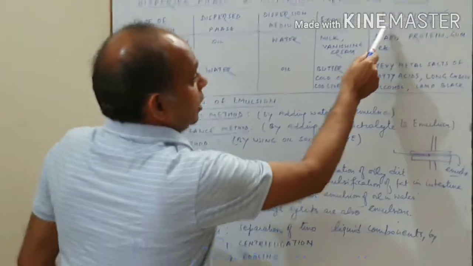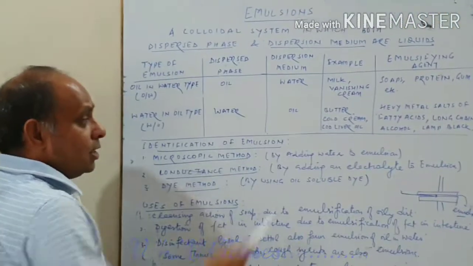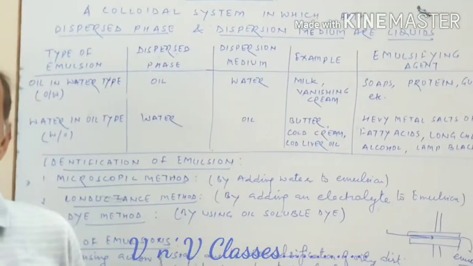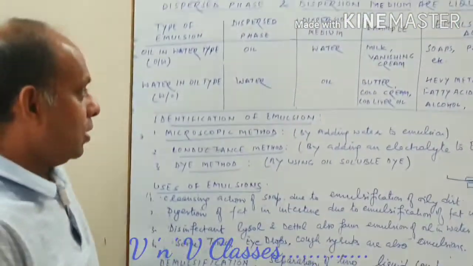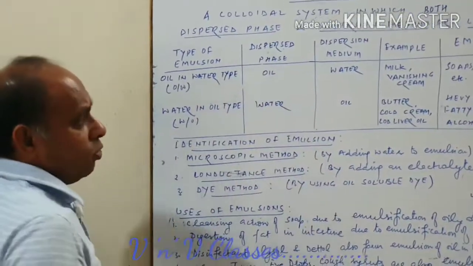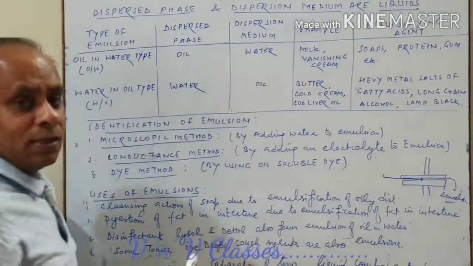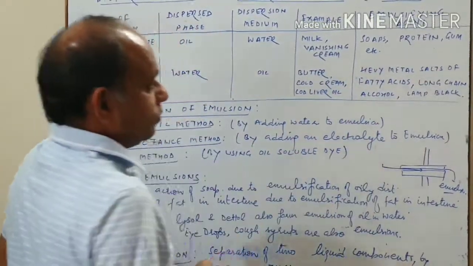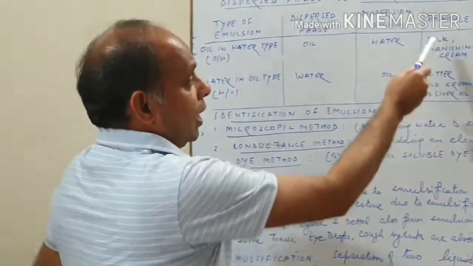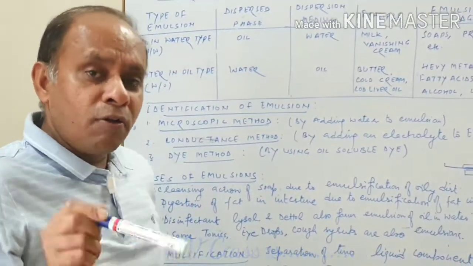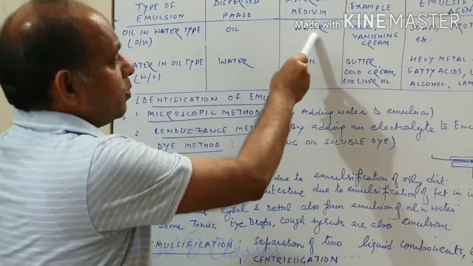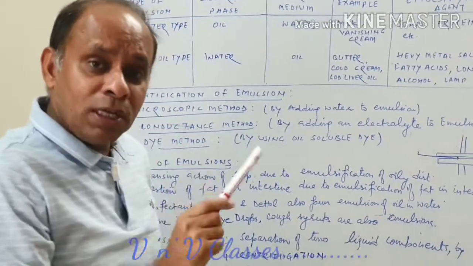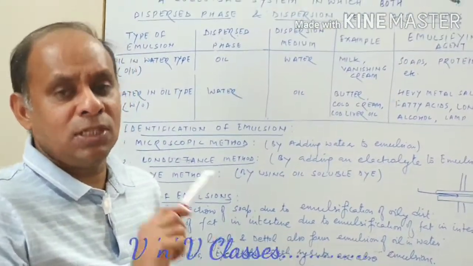Then how do we make them stable? For that we use emulsifying agents. What do they do? They bring a kind of bonding between the oil and water. When the dispersed phase is oil, we use soaps, either natural or synthetic, or protein or gum. For example, take milk. In milk, fat is the oil and water is the dispersion medium. In milk we all know some protein is also there, so the protein acts as an emulsifying agent.